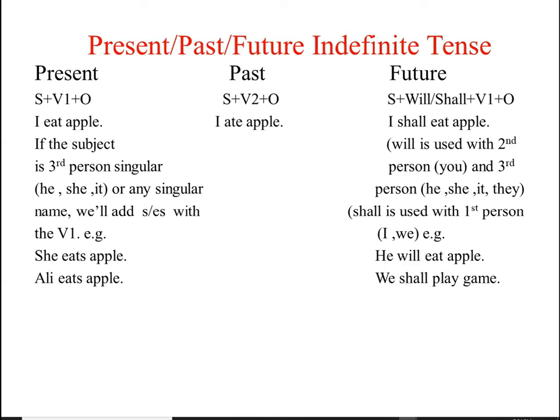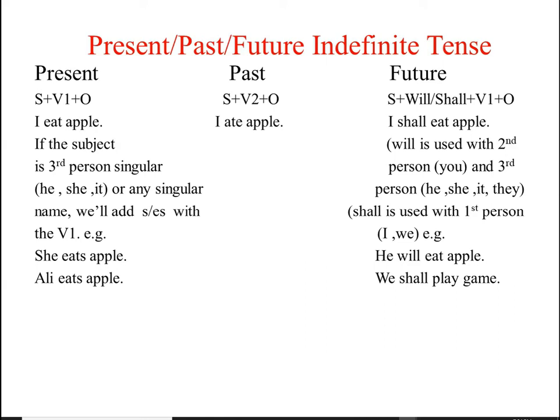Alright? And the structure of this tense is subject plus first form of verb and then object. Okay? For example, when we translate "I eat meal," we'll write I eat meal. Subject, first form of verb and object. Okay?